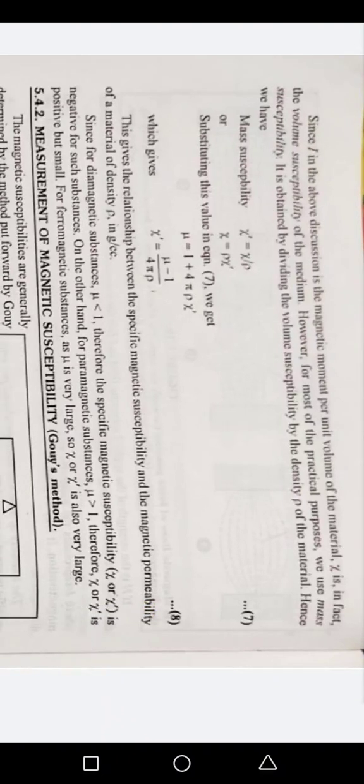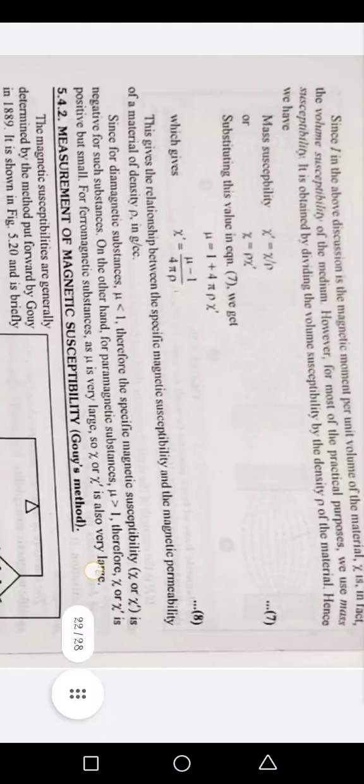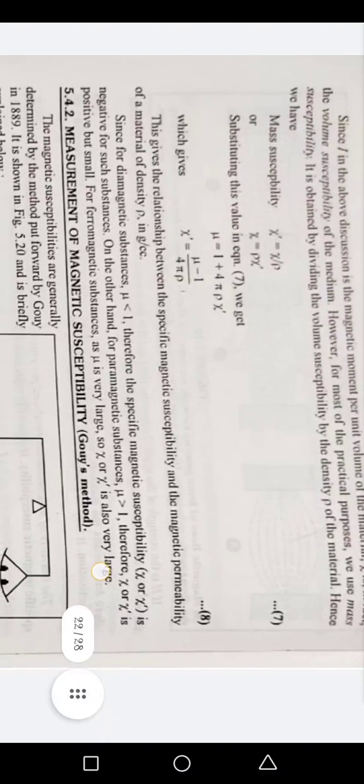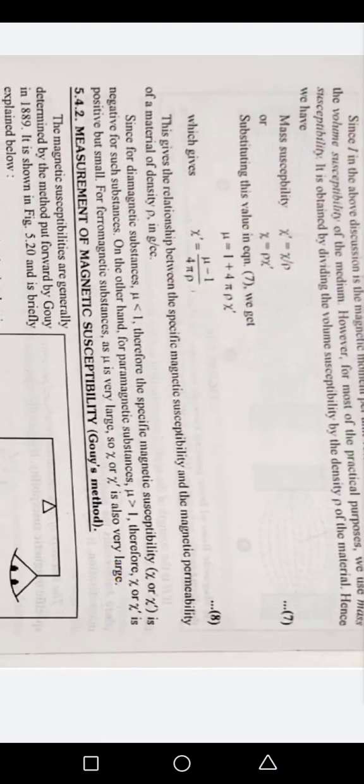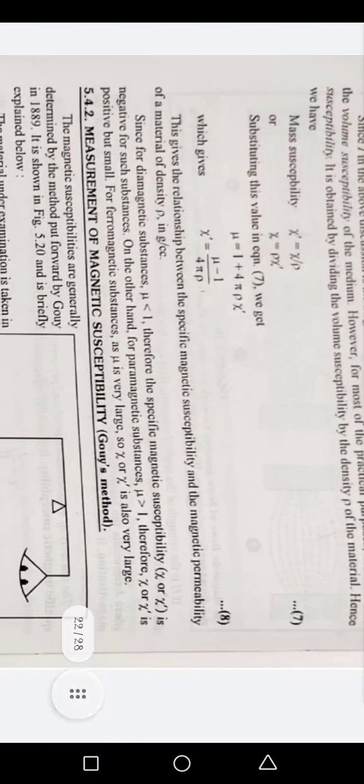This gives the relation between the specific magnetic susceptibility and the magnetic permeability of a material of density rho. Since for a diamagnetic substance mu is less than 1, therefore the specific magnetic susceptibility is negative for such substances. On the other hand, for paramagnetic substances, mu is greater than 1, therefore x and x dash is positive but small. For ferromagnetic substances, as mu is very large, so x and x dash is also very large.